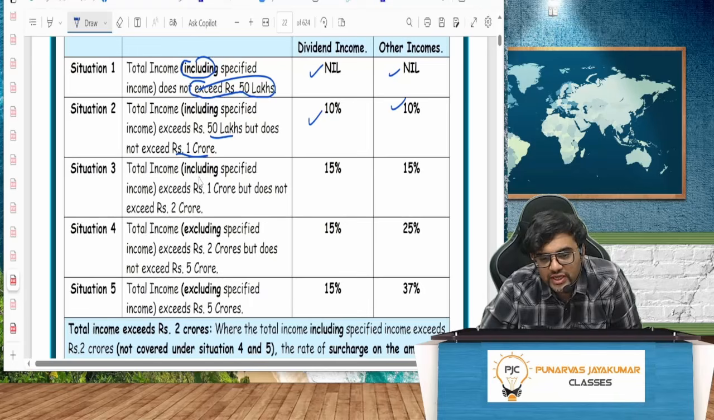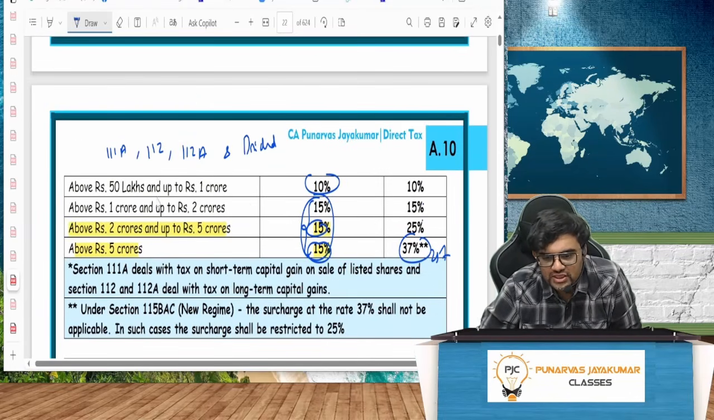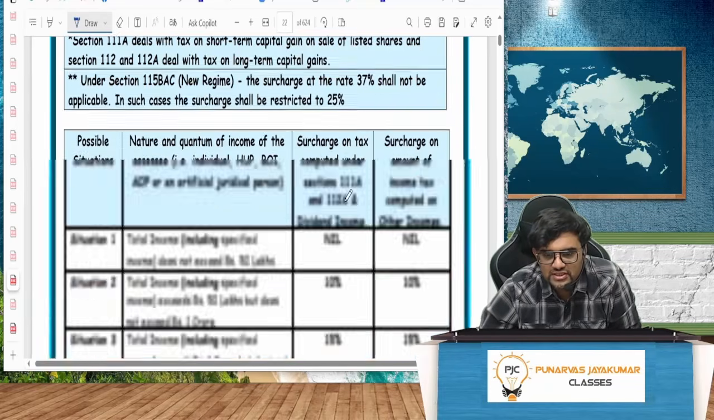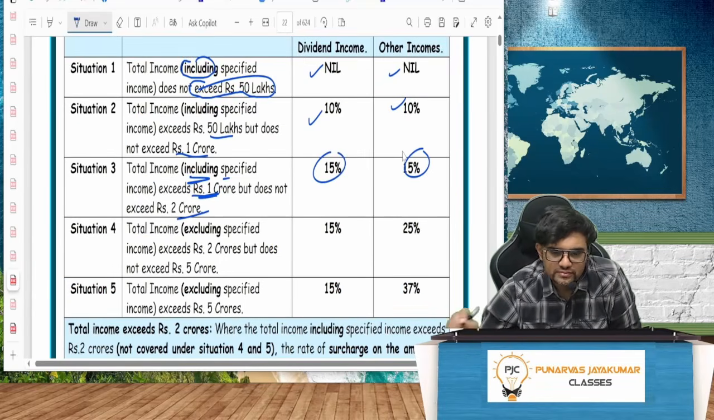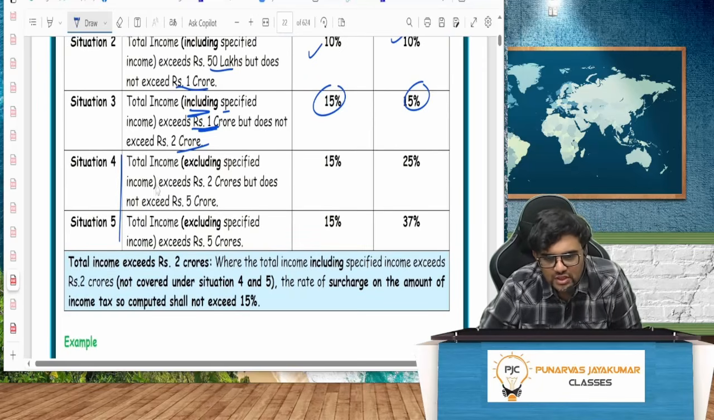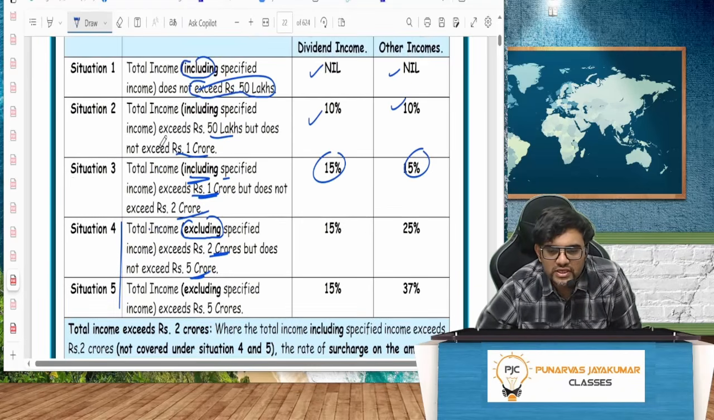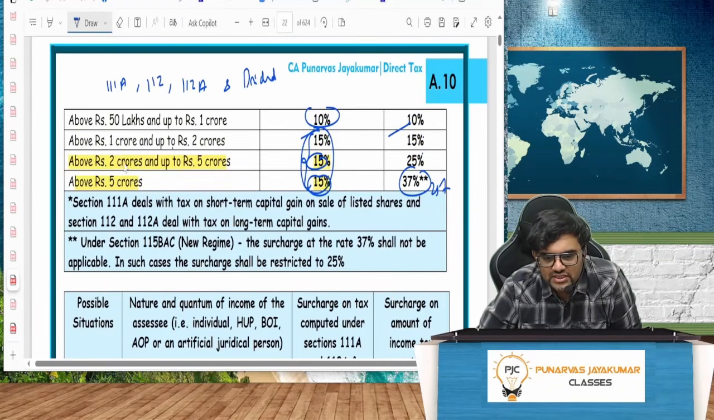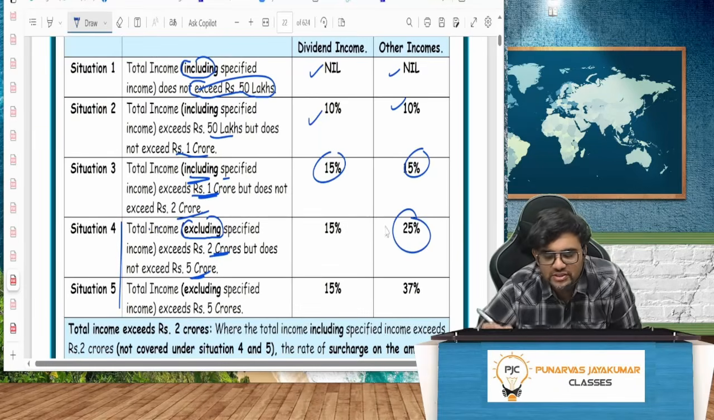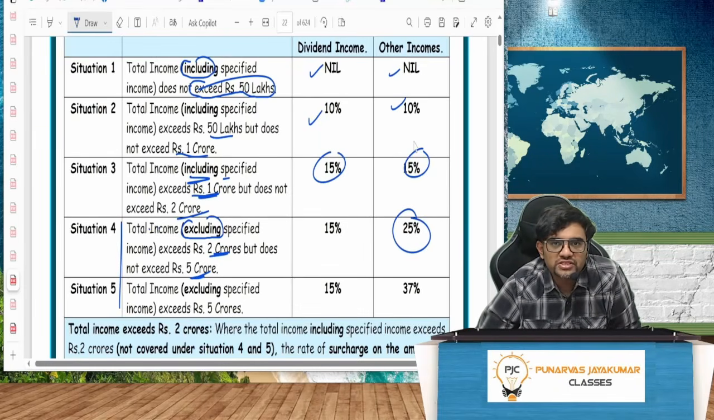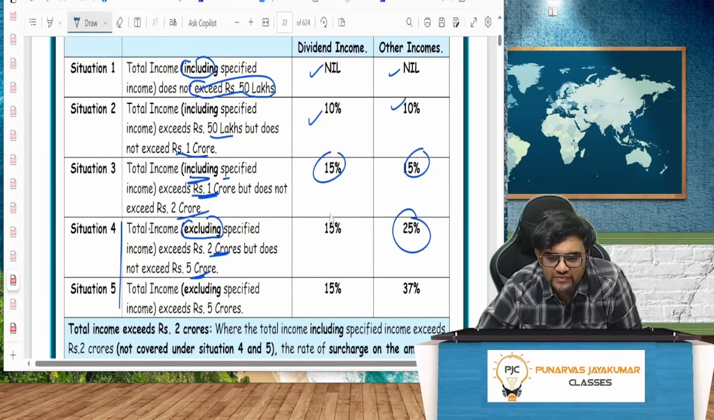Total income including specified income exceeds 1 crore but does not exceed 2 crore. Exceeds 1 crore but does not exceed 2 crore. Both the cases, it is 15%. Now, this is interesting. Total income excluding specified income exceeds 2 crore but does not exceed 5 crore. That is, other income is exceeding 2 crore but does not exceed 5 crore. So guys, for other income portion, what is the surcharge? 25%. And only for the specified income, however it might be, it is 15%.